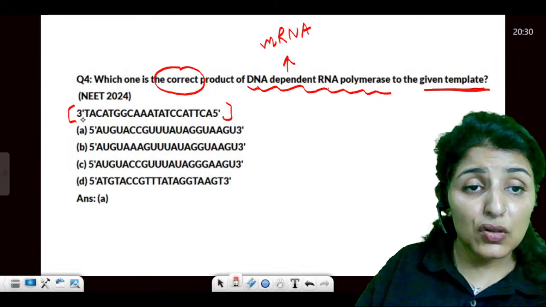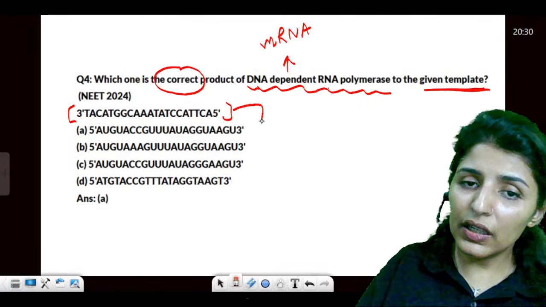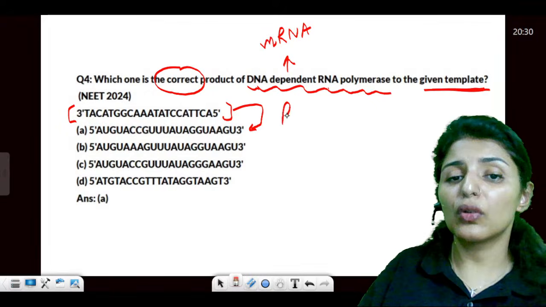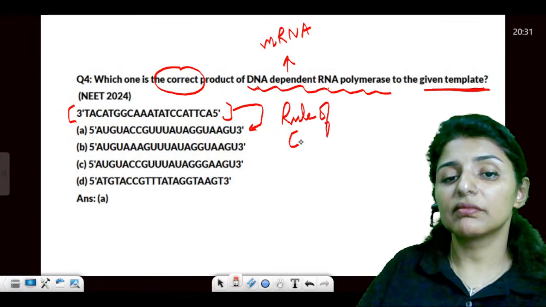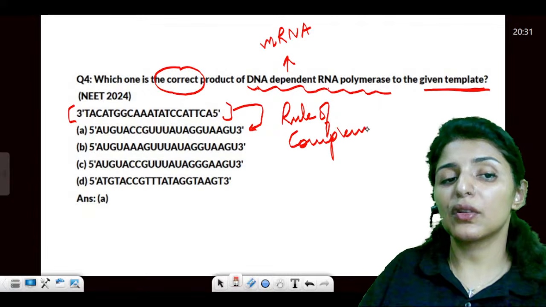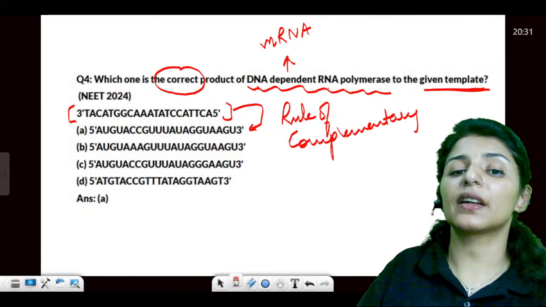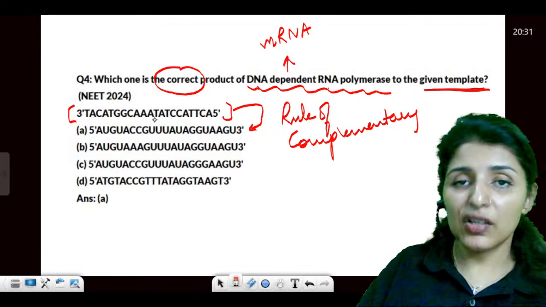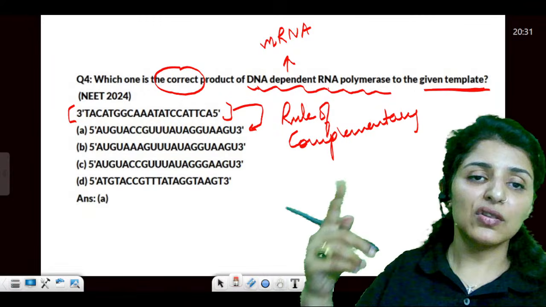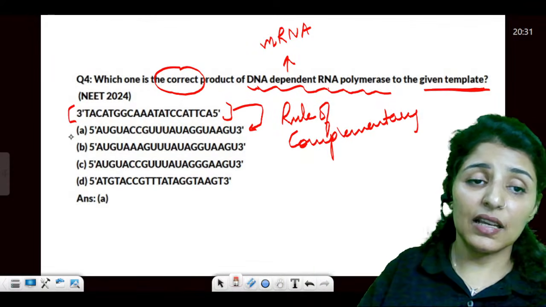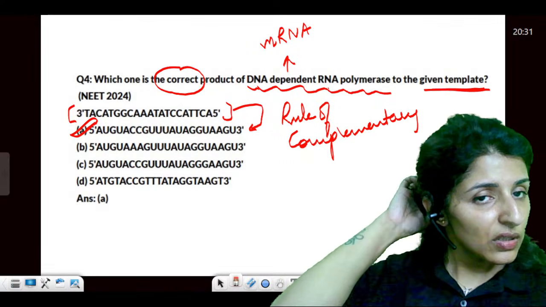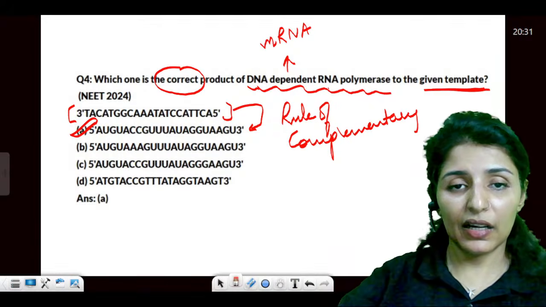The only thing you have to remember is you have to follow the rule of complementarity. Simple as that. DNA is in 3 to 5 direction. It will read in 3 to 5 direction and polymerize in 5 to 3 direction. This is the answer. They are complementary.